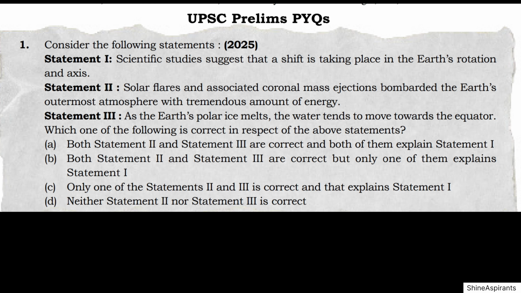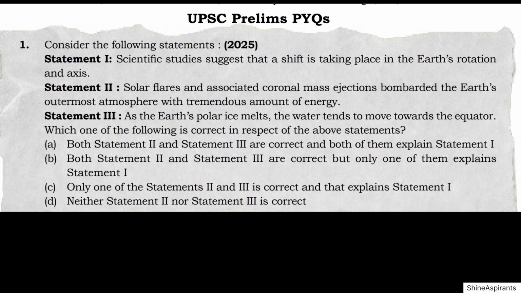Question 6, UPSC Prelims 2025. Consider the following statements. Statement 1, scientific studies suggest that a shift is taking place in the Earth's rotation and axis. Statement 2, solar flares and coronal mass ejections bombard the Earth's outermost atmosphere with tremendous energy. Statement 3, as the Earth's polar ice melts, the water tends to move towards the equator. Which one of the following is correct?